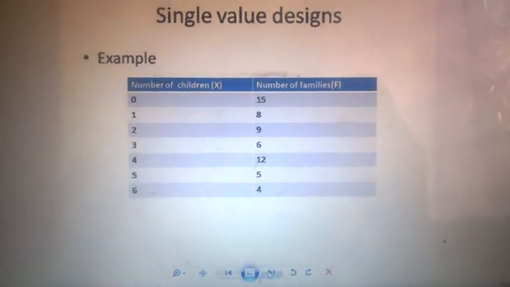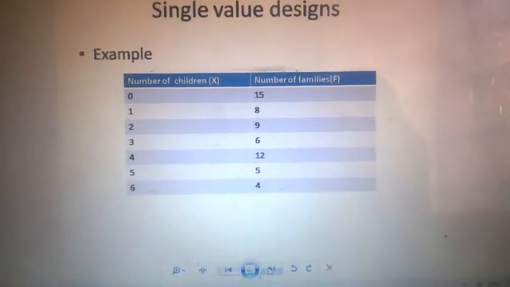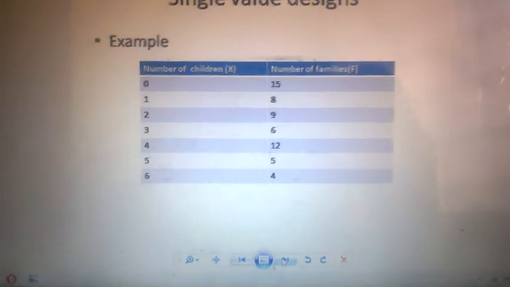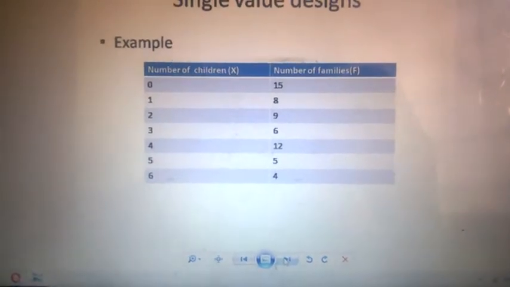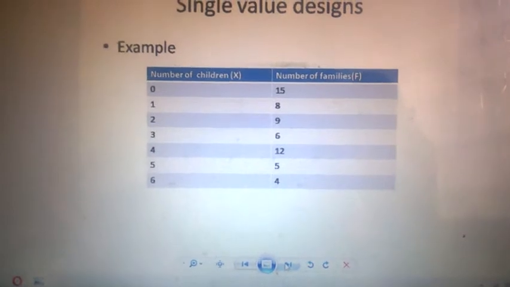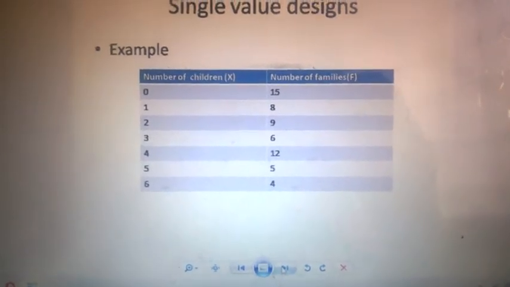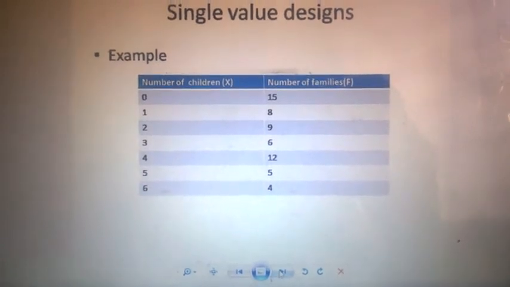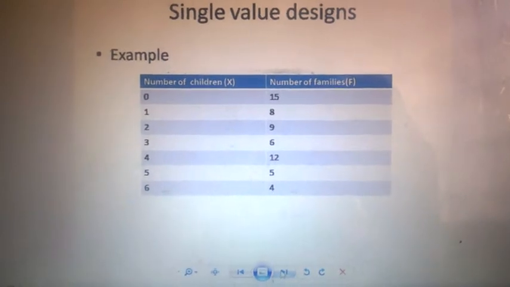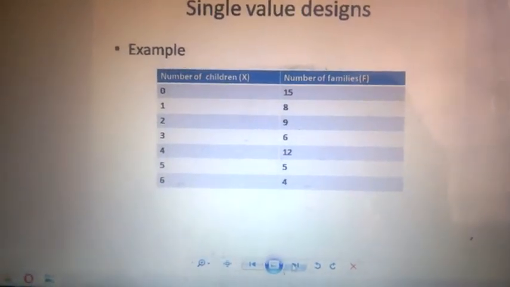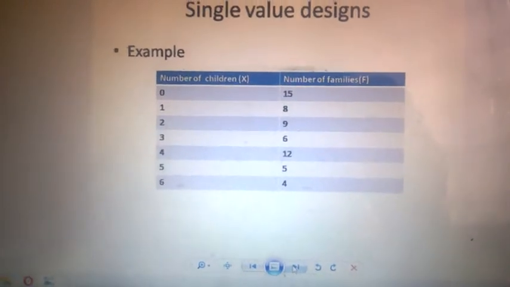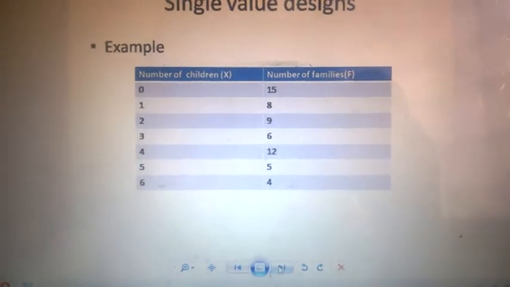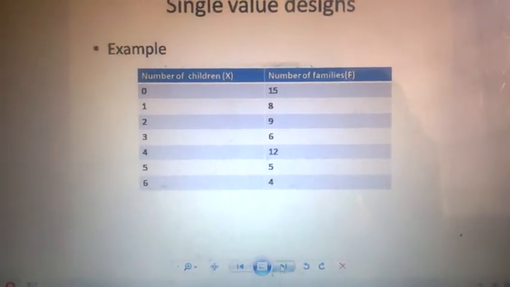Now the one thing which students get confused is which one is x and which one is f, because both look alike. Here also numbers are coming, there also numbers are there, 0 1 2 3 4 5 8 9, both look discrete. How to identify which value is of x and which of f? So be clear, the systematically arranged numbers are x and randomly arranged numbers are f. f is always frequency, it keeps oscillating, it can increase, it can decrease, but x are systematically arranged either in ascending or descending order.